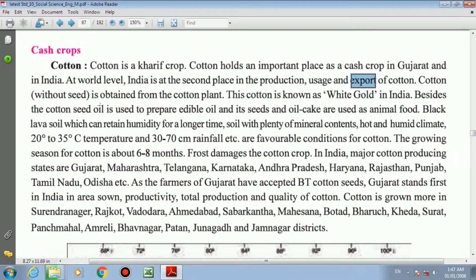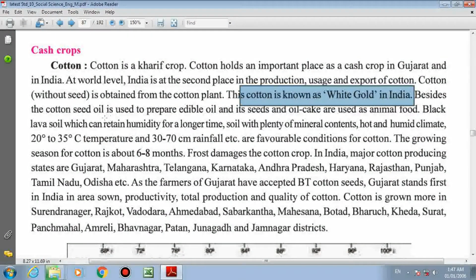Cotton without seed is obtained from the cotton plant, and this cotton is known as white gold in India. Please underline. The question can be asked: cotton without seed is obtained from the cotton plant and that is known as dash. At the place of dash it will come as white gold.